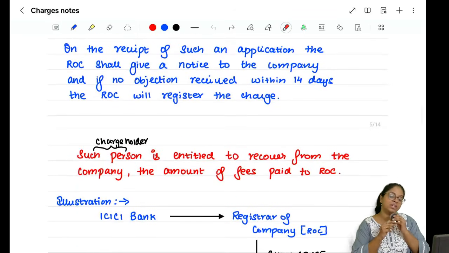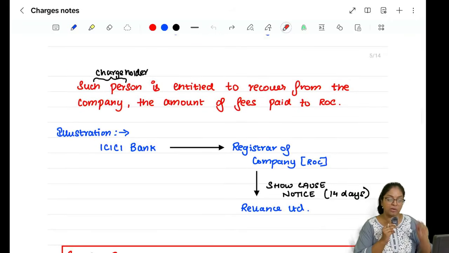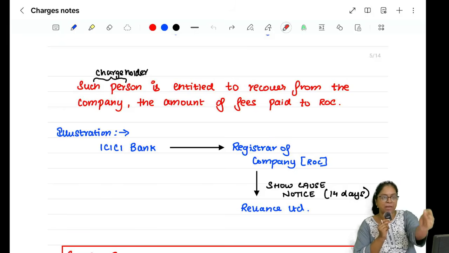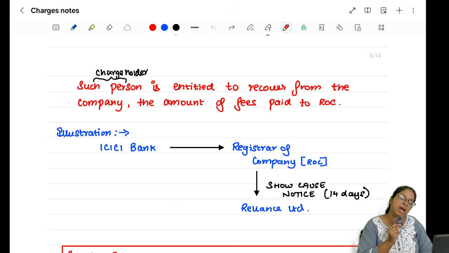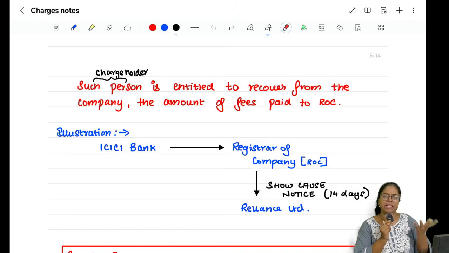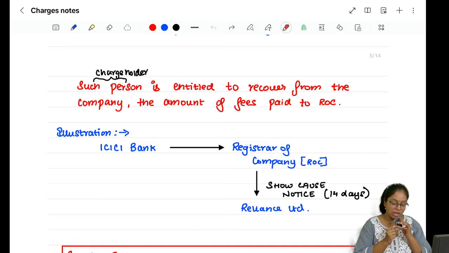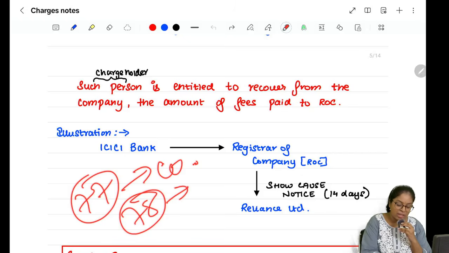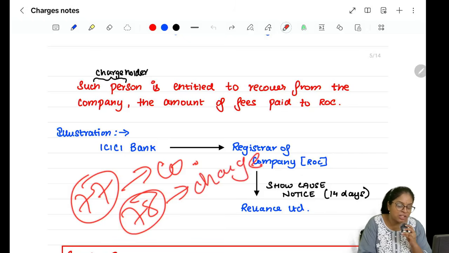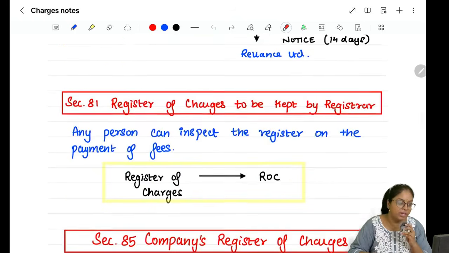The moment the charge holder informs, the ROC will send a show cause notice to the company. The company has to show the cause why this charge should not be registered, the application that is made by the charge holder, why it should not be registered. The particular company should show the cause. If the company does not reply within 14 days, then the ROC will go ahead and register the charge, right? So 77 என்ன சொல்லுது, கம்பெனி ஏதாவது சார்ஜ் கிரியேட் பண்ணிருக்கினா நீயே போய் சொல்லிடு. 78 என்ன சொல்லுது, இங்க பாரு சார்ஜ் ஹோல்டர் அவன் 30 நாள்ல வந்து சொல்லனா நீ எங்க கிட்ட வந்து சொல்லிடுன்னு சொல்லுது.